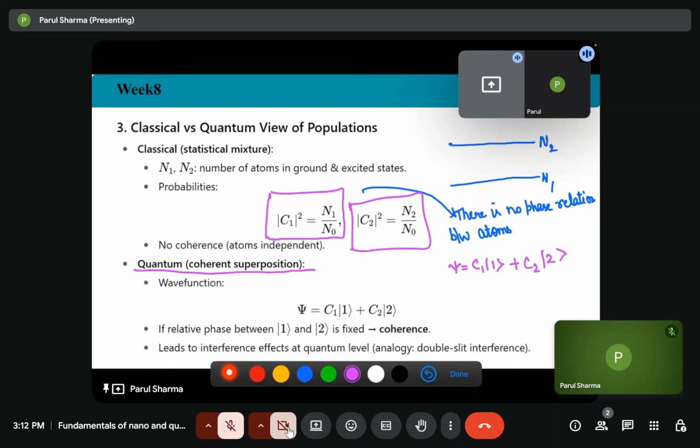And it will lead to interference effects at the quantum level that we can consider as an analogy to the double slit.